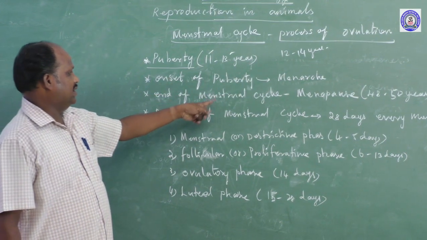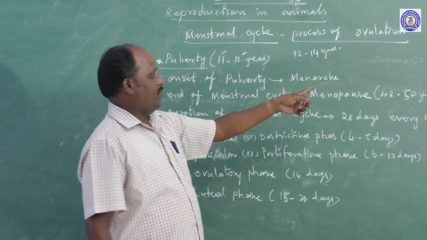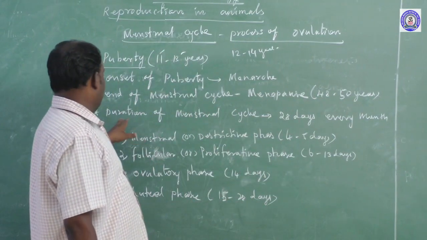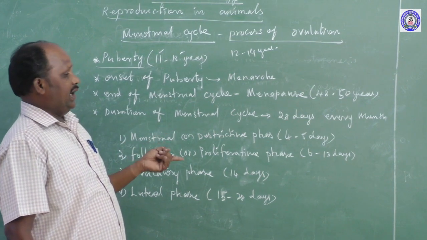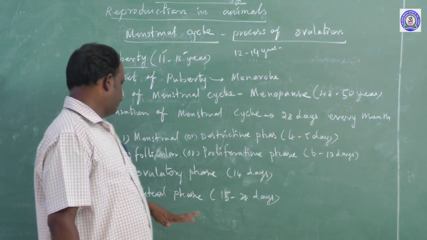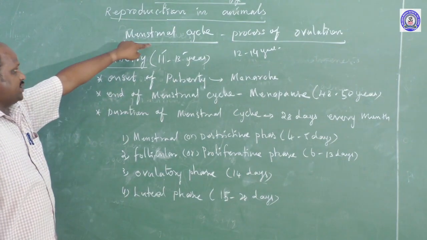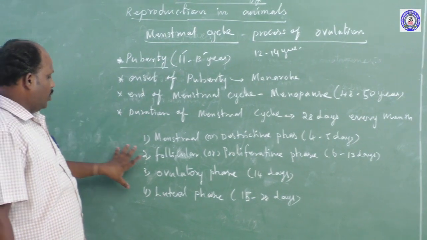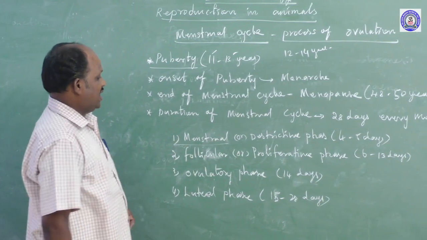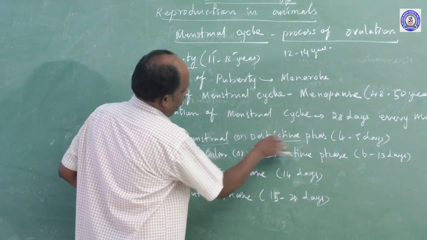The end of the menstrual cycles occurs at the age of 48 to 50 years in mature women. The duration of the menstrual cycle is every month, after about 28 days. Now, in the menstrual cycle, we are going to look at four parts. One is the menstrual phase, otherwise called the destructive phase.